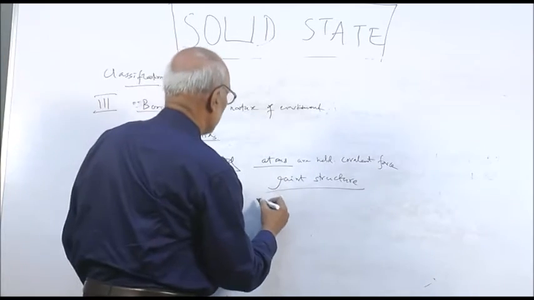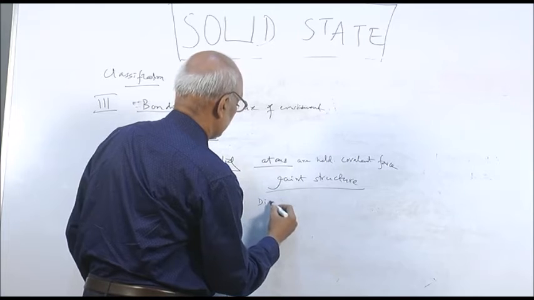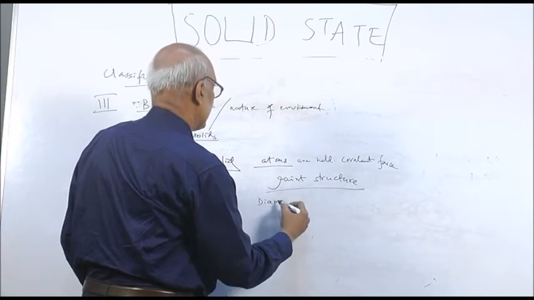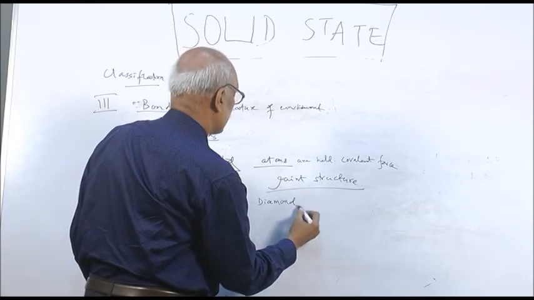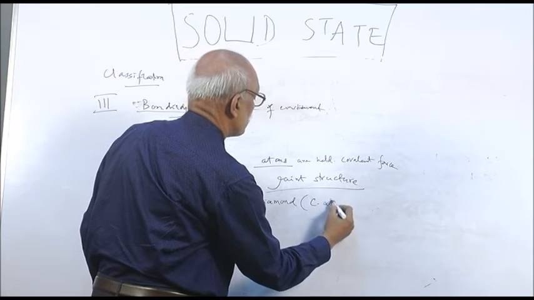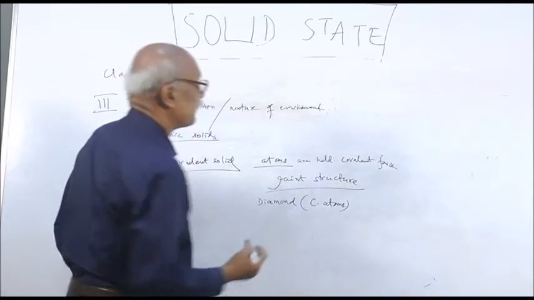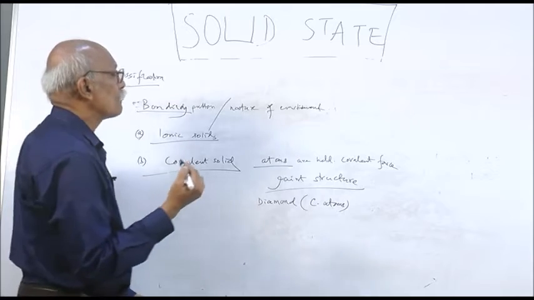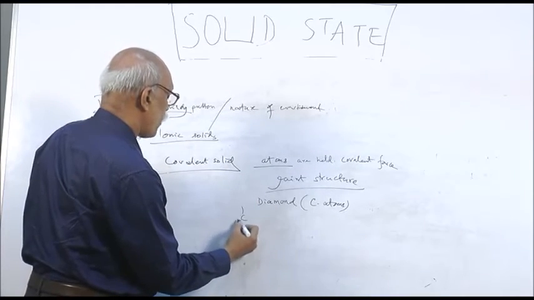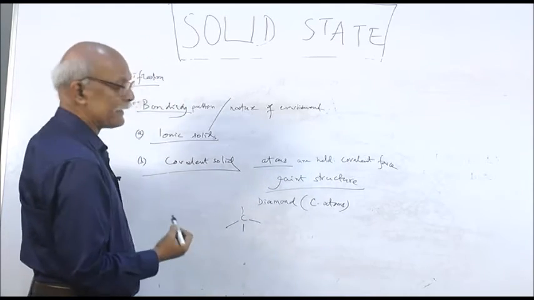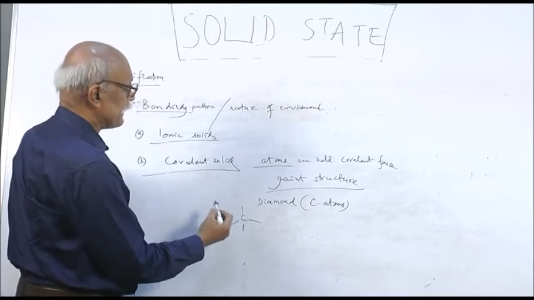As an example, take the case of diamond. There is an arrangement of carbon atoms. Diamond consists of carbon atoms held by covalent bonds, and the bonds are tetrahedrally arranged.